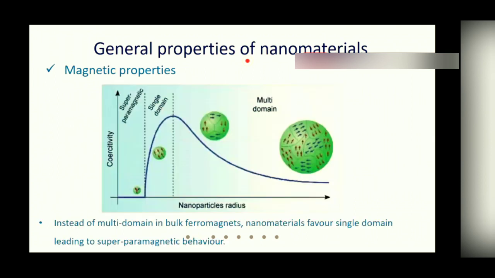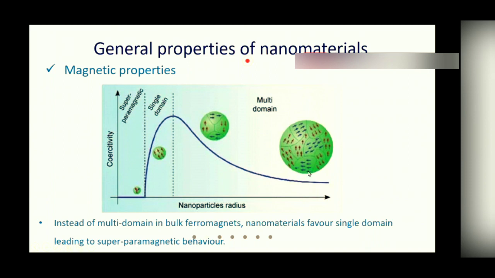The magnetic properties of nanomaterials. In bulk ferromagnetic materials, multiple domains are observed, as we have already learned in our general physics course. Some of them are aligned, while some others are randomly oriented. That leads to less magnetization. But in case of nanocrystal material, this multi-domain structure is not favored.